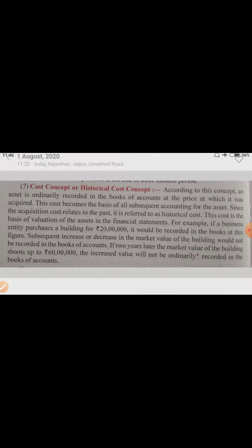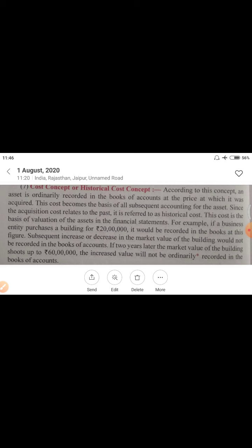This cost becomes the basis of all subsequent accounting for the asset, since the acquisition cost relates to the past. Acquisition cost means the cost at which you acquired the asset. So that price relates to the past, so it is referred to as historical cost. Historical cost means because this cost is related to the past, that's why this is called historical cost. This cost is the basis of valuation of the asset in the financial statements.